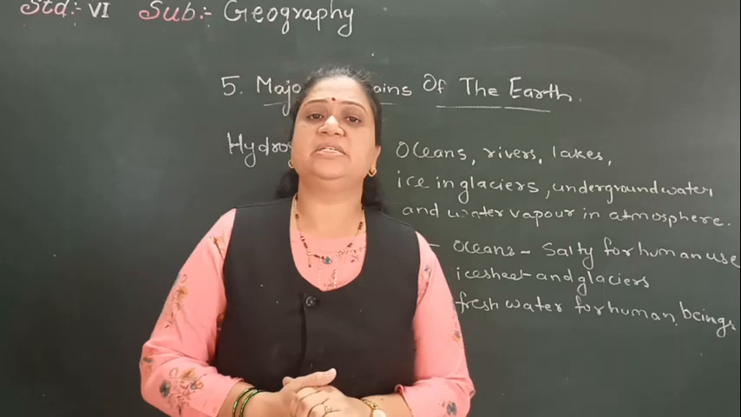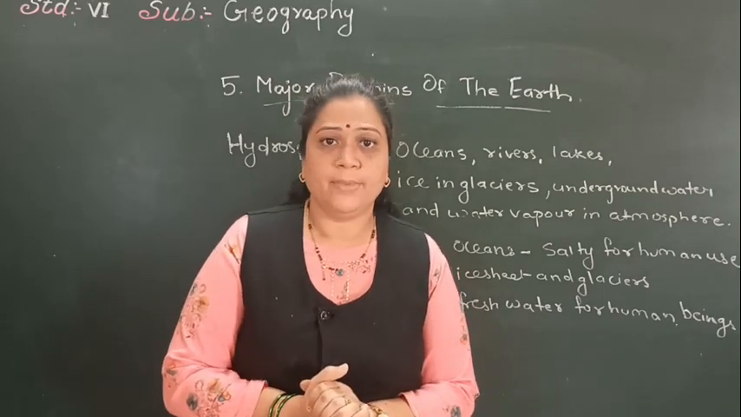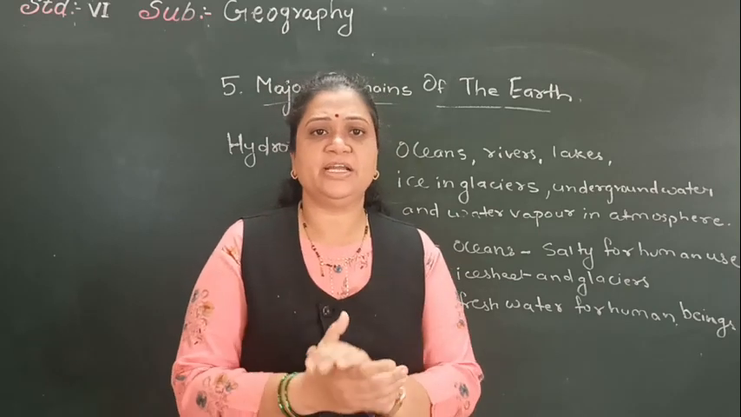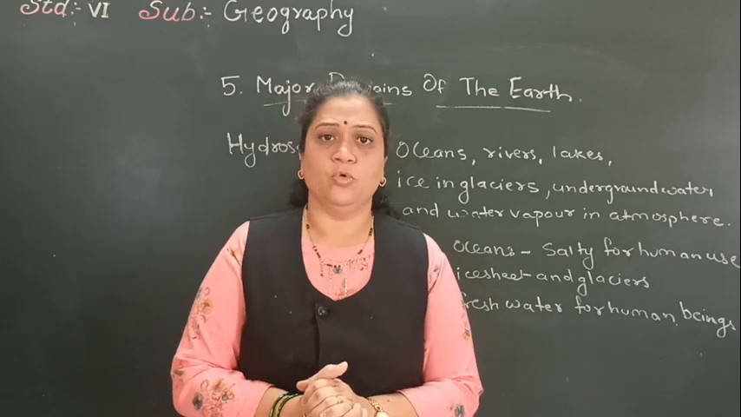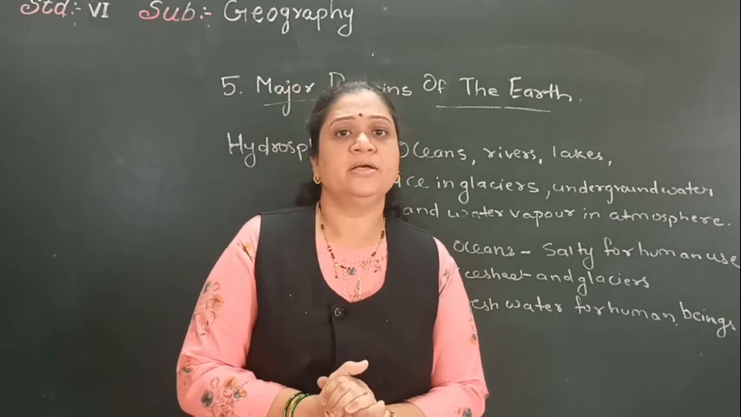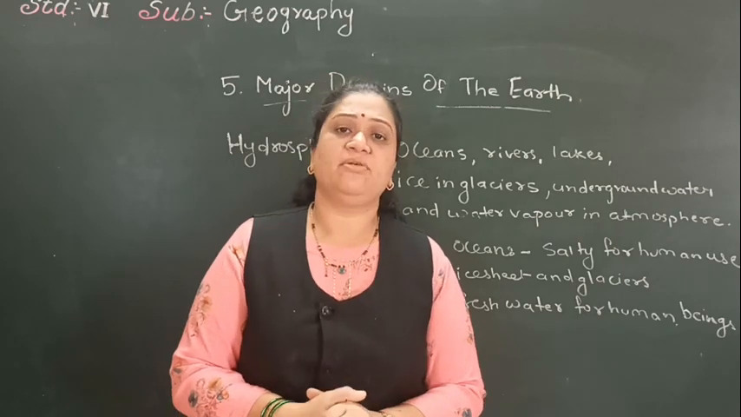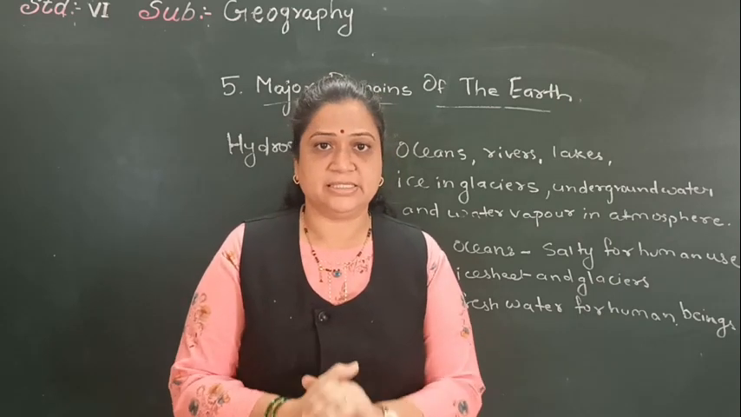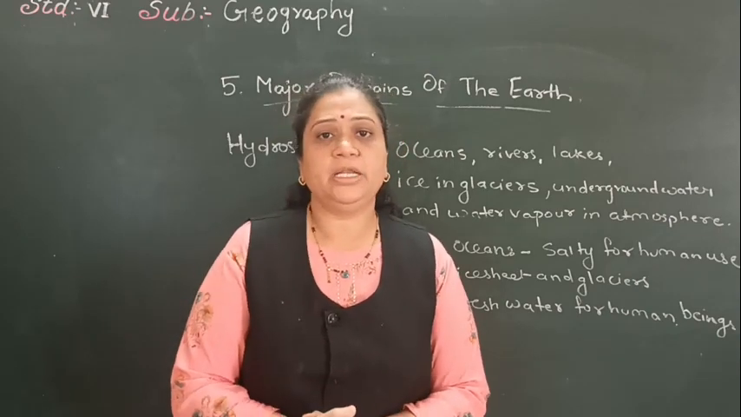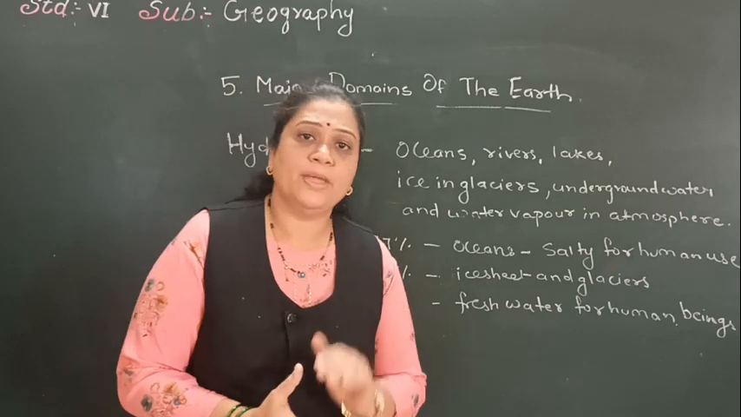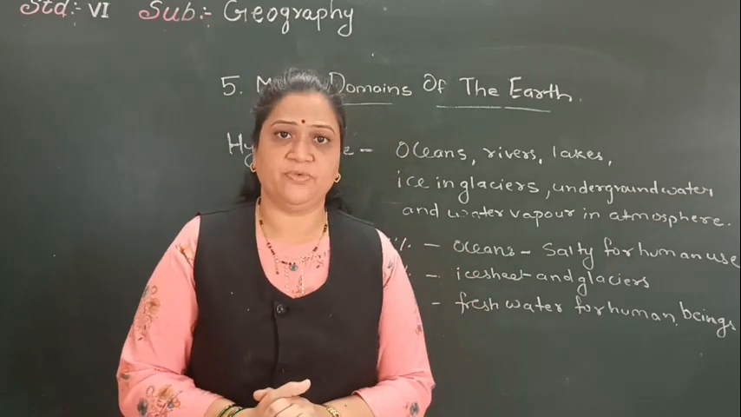Now children, in third standard you have studied about the 7 continents and 4 main oceans. So children, in your textbook the detail is given about the continents and oceans. So just read the information which is given in the textbook thoroughly and try to understand the concept. Today I will stop here, and in the next lecture I will continue with the other domains of the earth, that is atmosphere and biosphere. Thank you.